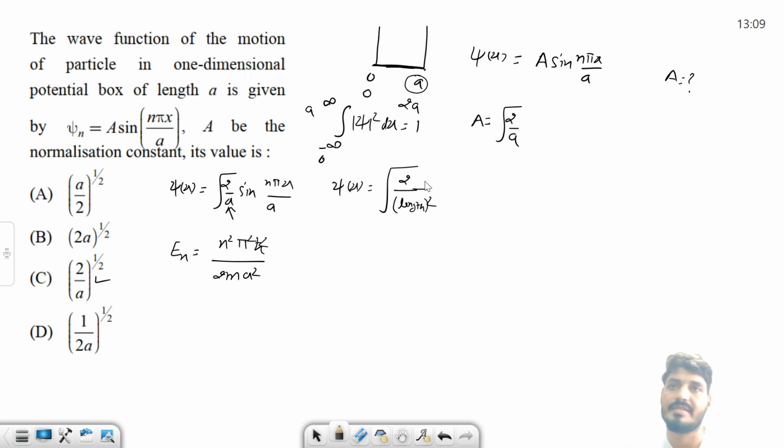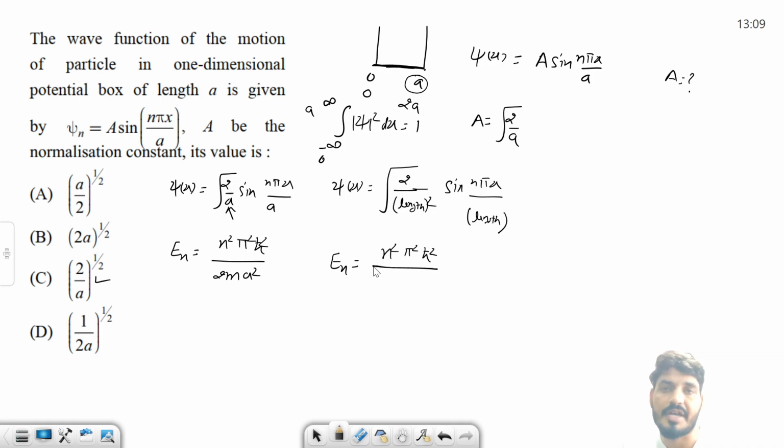You have to find the length, and then sine n pi x by length again. And you do the same with energy as well: n square pi square h cut square divided by 2m length square. So whatever the length is: 0 to a gives a. Suppose it is from minus a to a, then what is the length? 2a. If it is minus 2a to 2a, then it is 4a.